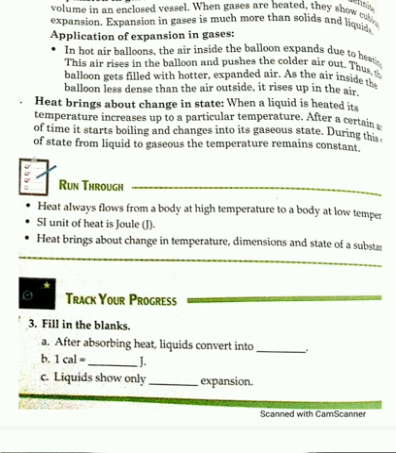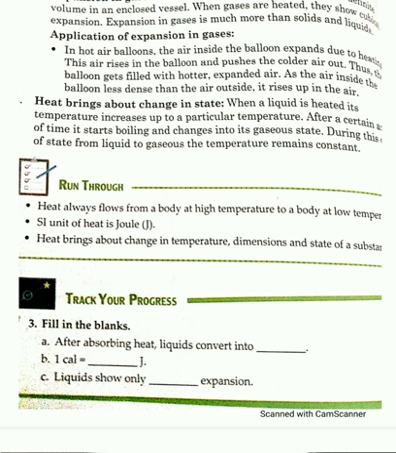Now let us talk about the methods of heat transfer. There are 3 modes by which heat can be transferred from one body to another. And we know that heat always flows from a body placed at higher temperature to a body placed at lower temperature.